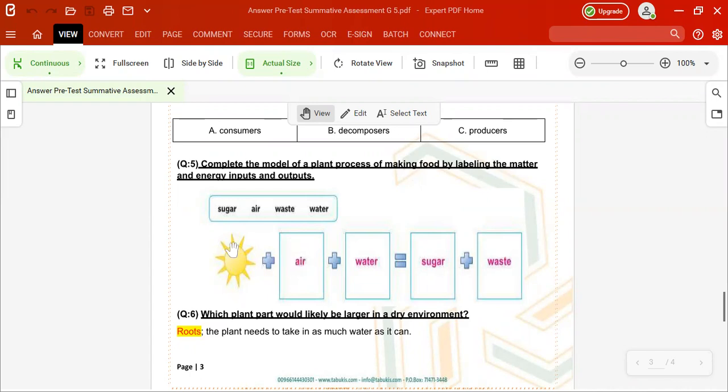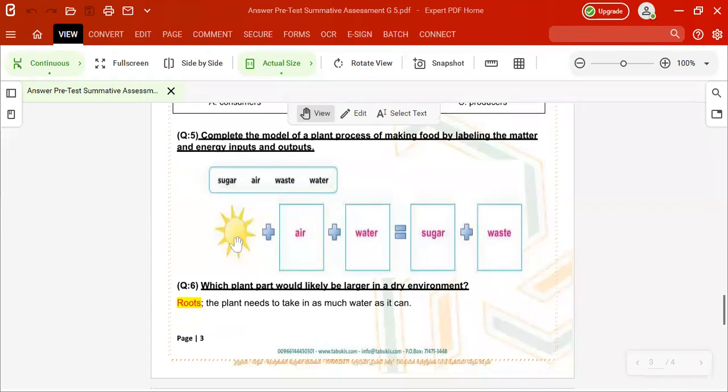So let's turn to the sixth question. Which plant part would likely be larger in a dry environment? Okay, so we will see it. Which plant part would likely be larger in a dry environment?